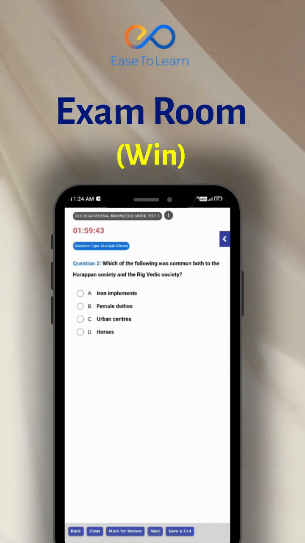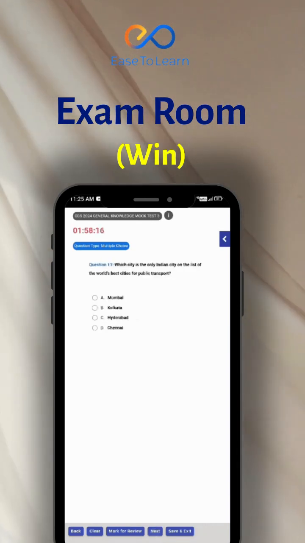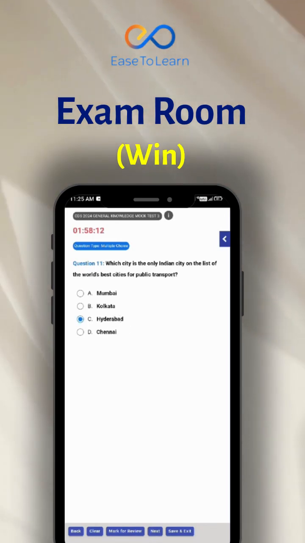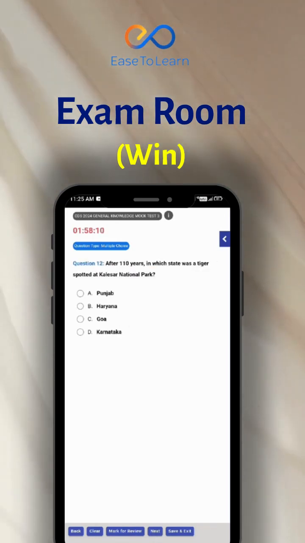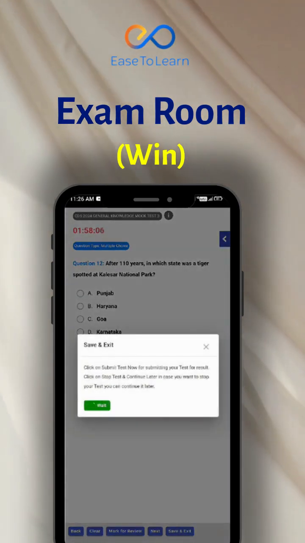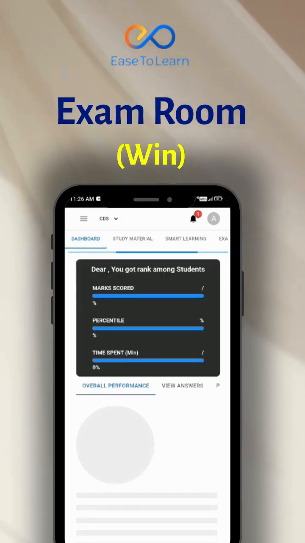These mock tests are made to make you exam ready. You can check your speed and time management here. After submitting your test, you will get analytics of that test, where you will see your speed, accuracy and time management.